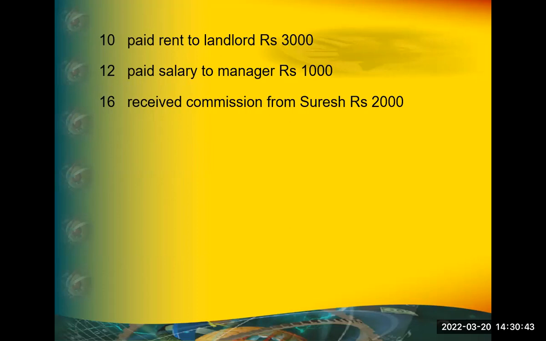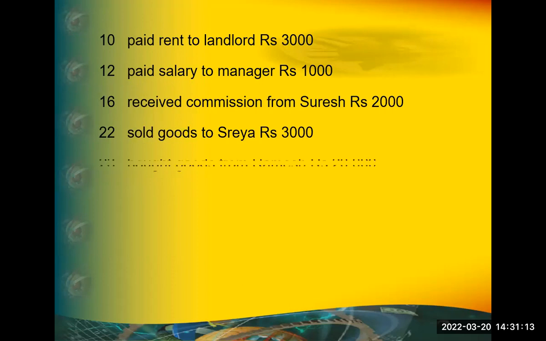Okay. Suppose received 2,000 rupees from Suresh. What's the entry? Received rupees 2,000 from Suresh. Cash to Suresh. At that time Suresh is matter. Okay. Sold goods to Shreya rupees 3,000. Okay. Shreya to sales. Now you got the point. Shreya comes, you got the point.